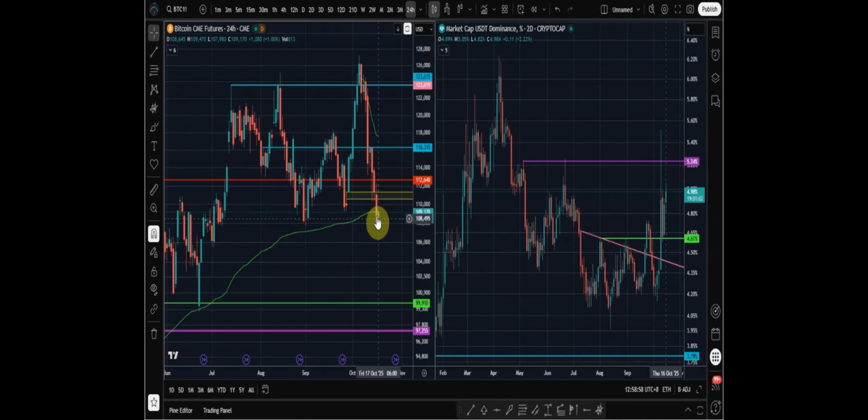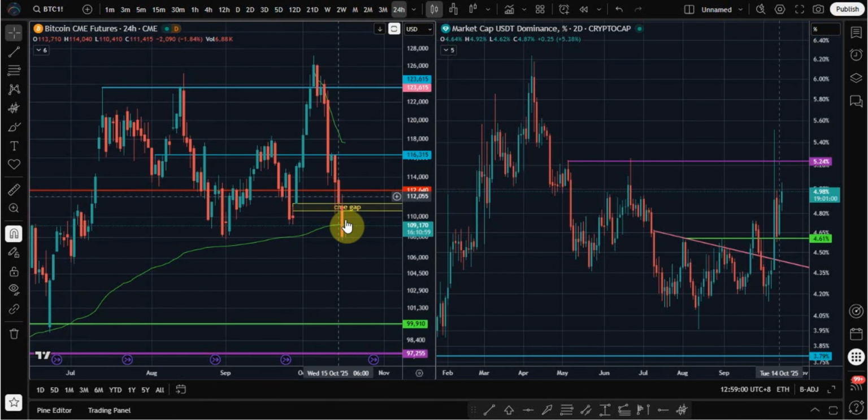If Bitcoin can reclaim the value area low, then we can look at structure to see if it is bullish or a dead bounce. On the CME Bitcoin chart, the gap eventually got filled after the big crash. The CME chart resumed on Monday at the same price it closed at. During that time, the price of Bitcoin dropped down to 103,000 as we know. The gap was then going to be filled as price dropped down in the last few days on this chart. Price is now below the VWAP line in this CME chart, which is not a great sign for Bitcoin. Same as other charts, if price can't reclaim previous support levels, Bitcoin will continue to drop.